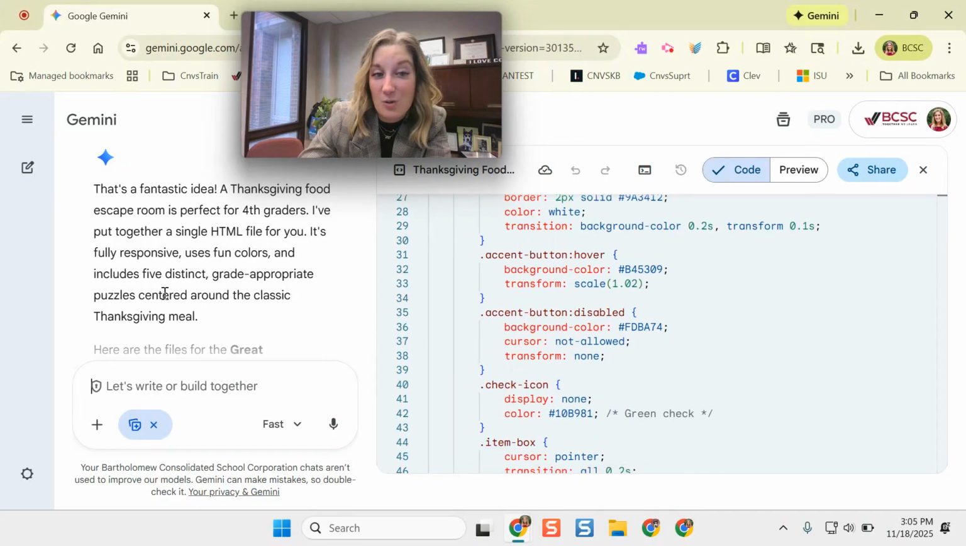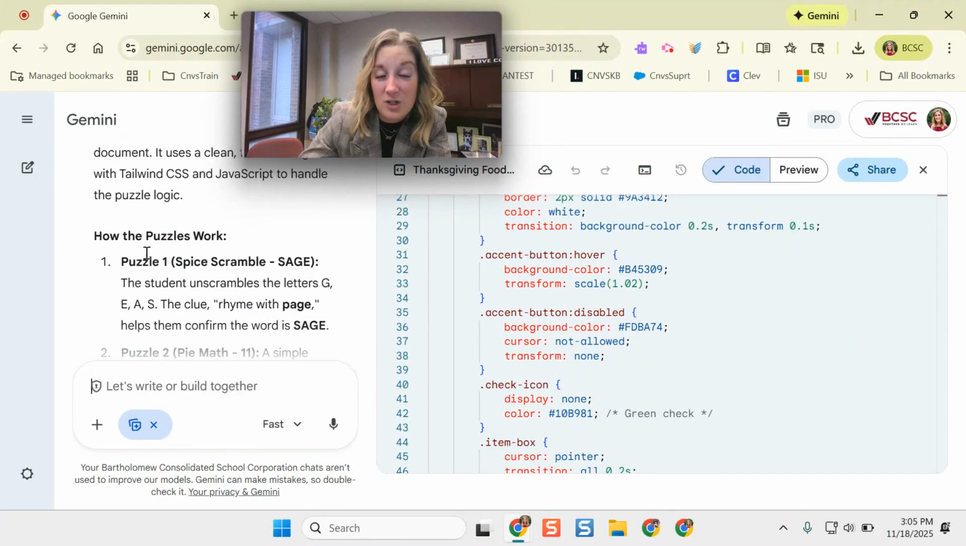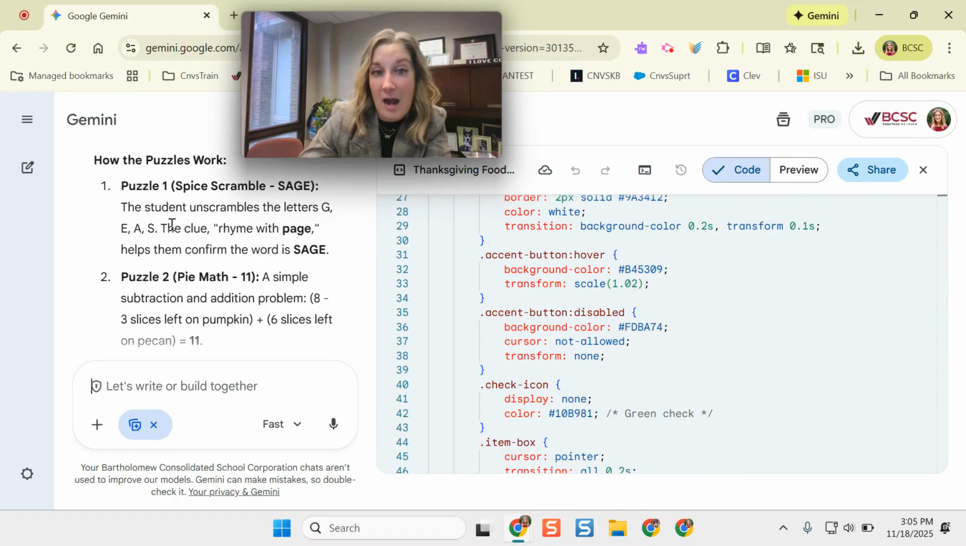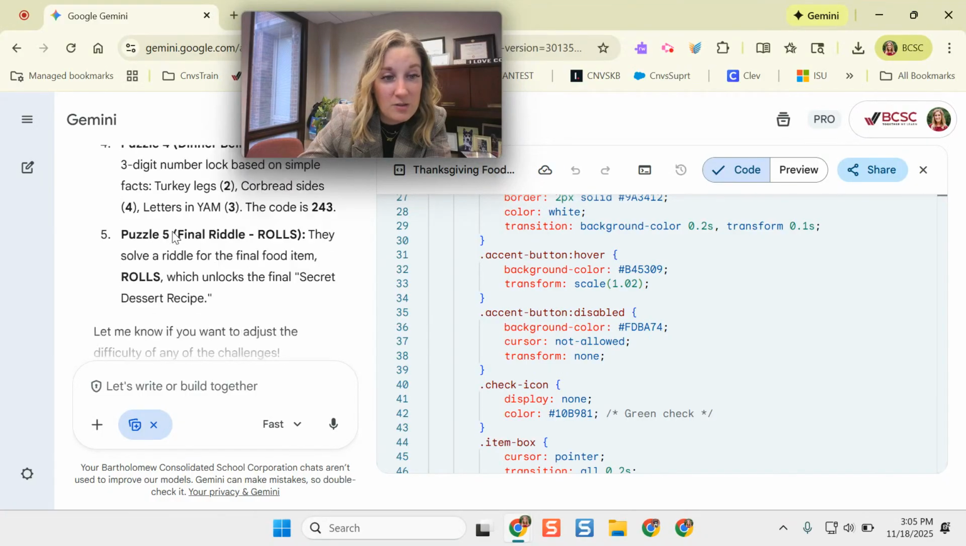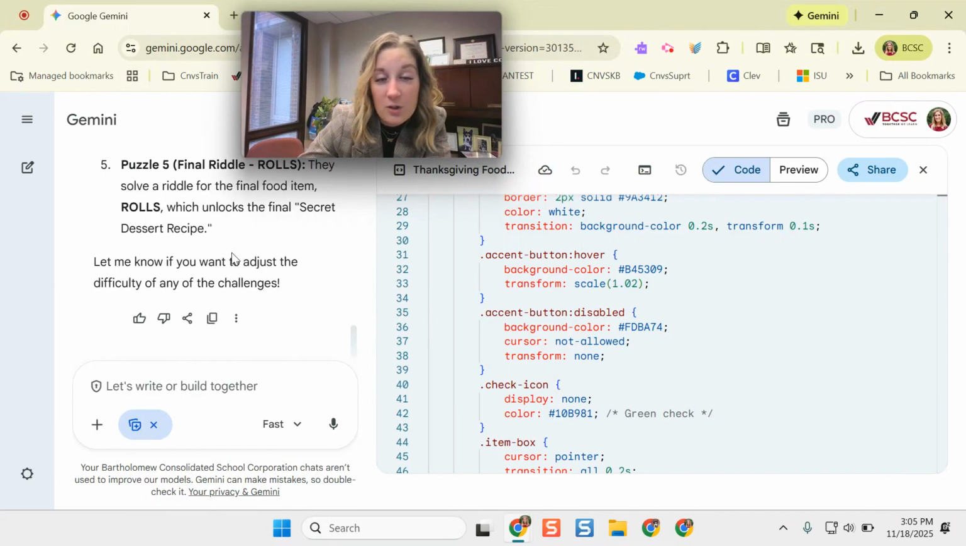You can also go through and give it more instructions. And what's nice is over here on this side, it actually tells me how these activities work. So if I ask, what are the answers to this escape room? It's going to tell me over here. Okay, so I can do word puzzles, scrambles. If I want to adjust the difficulty or anything, I can easily do that.